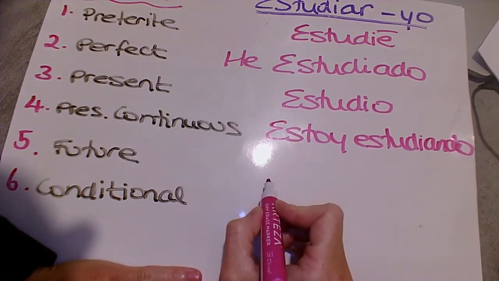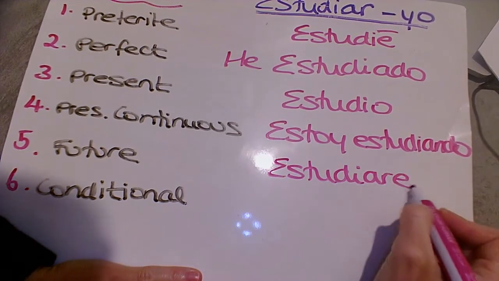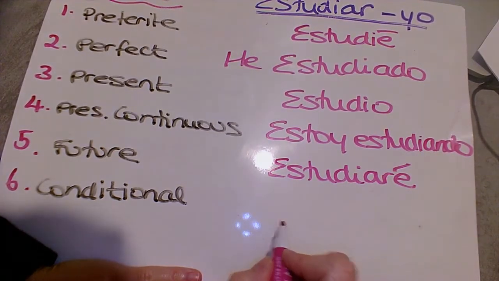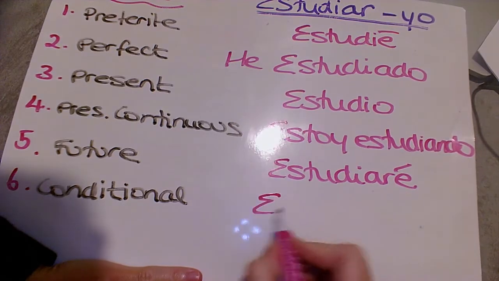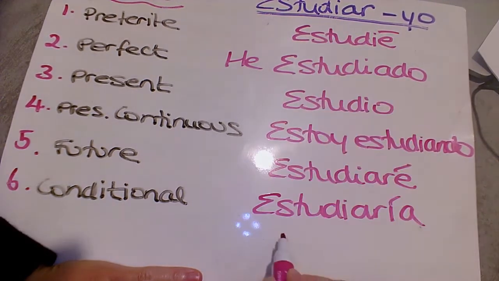What will you study next year if you go to university? Estudiaré los idiomas. I will study languages. And then I would, estudiaría. Okay, so that's just a quick recap. So we're familiar with what each of those tenses are. Ready?